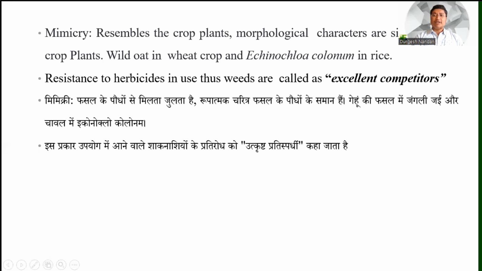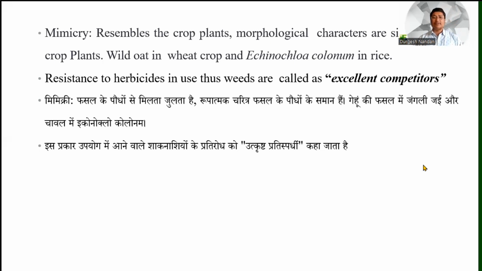Also given is mimicry, so the weed resembles the crop plants. Morphological characters are similar to the crop plants, like wild oat in wheat crop and Echinochloa colonum in rice. So mimicry weed is a type which looks like the crop plant. Examples given are wild oat in wheat and Echinochloa colonum in rice crop.